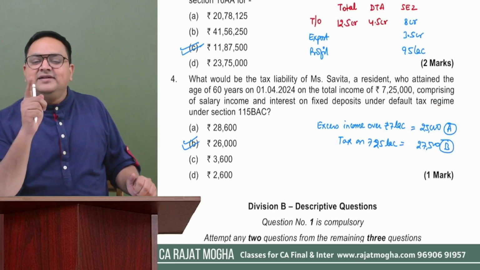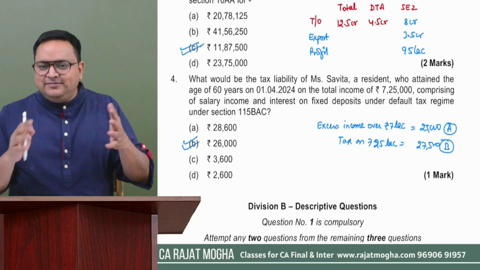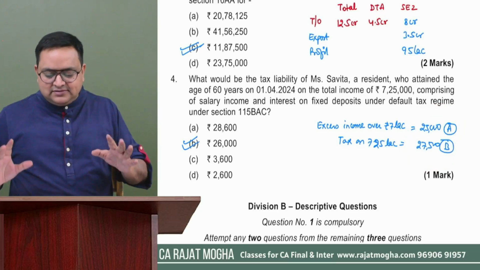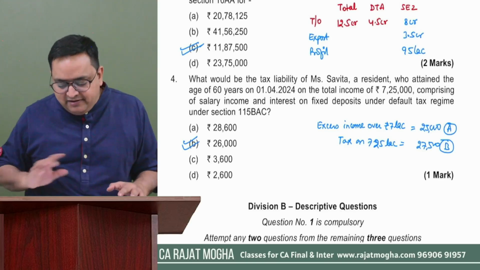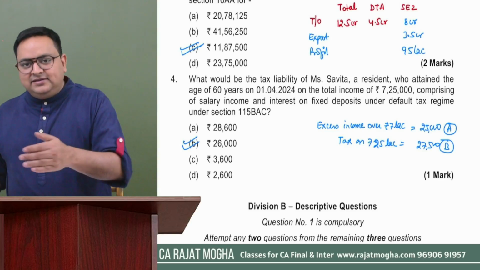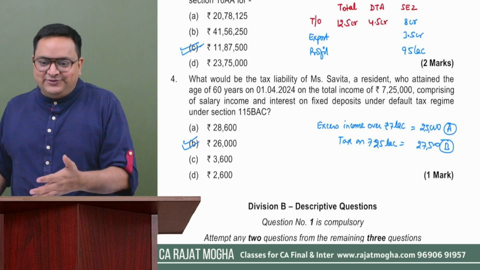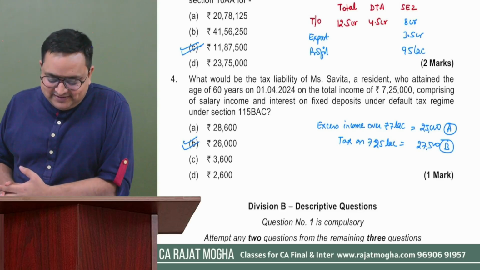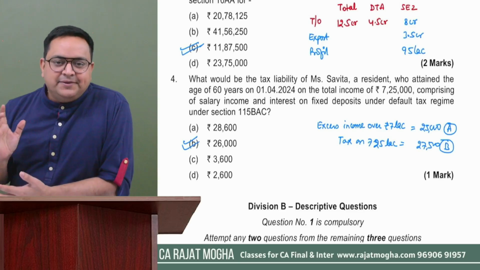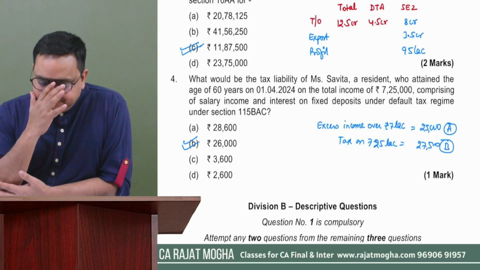But please understand the logic also. This A and B, it seems confusing to me always. So I never learn by this particular methodology, whether what is A, what is B. I simply learn by logic.